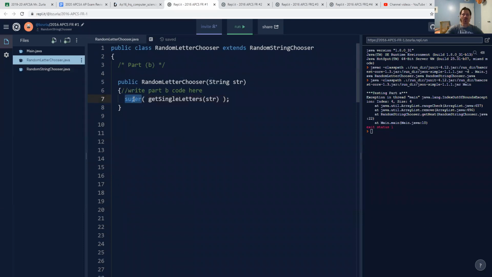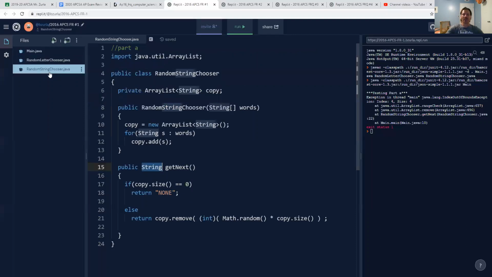Remember, the word super has to be the very first word within that subclass constructor. It can't go anywhere else. We have to call that local method, even though we don't know how it's going to work. The implementation was not shown. We just have to trust it, and we have to trust the fact that if we give it a string, it gives us back an array of strings. Then that array of strings would actually get passed right up here to become what I've called words, and then it would work within this superclass.